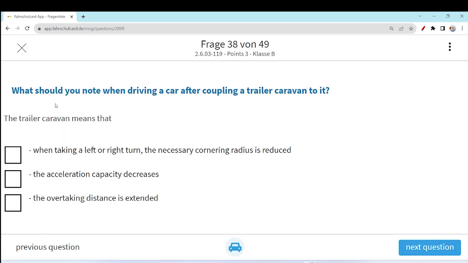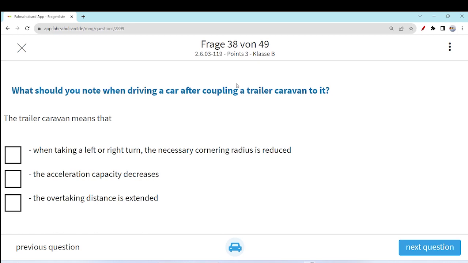Next question is, what should you note when driving a car after coupling a trailer caravan to it? So whenever you are driving a car and you have coupled a trailer caravan to it, what should you note? The trailer caravan means that when taking a left or right turn, the necessary cornering radius is reduced. No, this option is wrong. I think maybe you already know why. Because whenever there is a coupling of the trailer with the car, the cornering radius has increased.